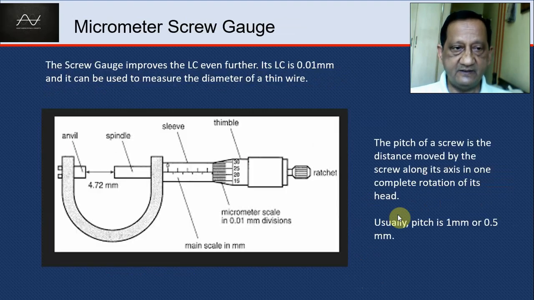Then we have our even better instrument, which is called a micrometer screw gauge, which can be used to measure the diameter of a thin wire, whose diameter may be even less than 0.1 millimeter. So the least count of this usually is 0.01 millimeter. It works on a different principle. And that is what we are going to take up in the next session.